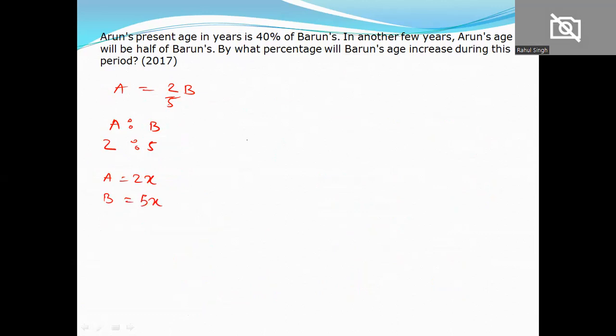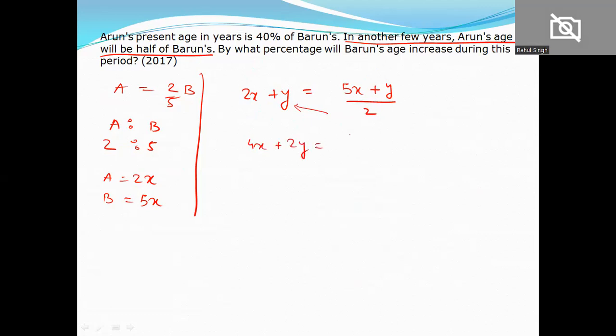In another situation, in another few years, Arun's age will be half of Varun's age. Arun's age is 2x; if y years are added, this becomes (5x plus y) divided by 2. Solving, 2 goes to the other side: 4x plus 2y equals 5x plus y. So 2y minus y equals 5x minus 4x, which gives y equals x.